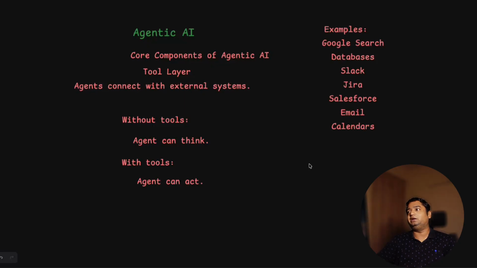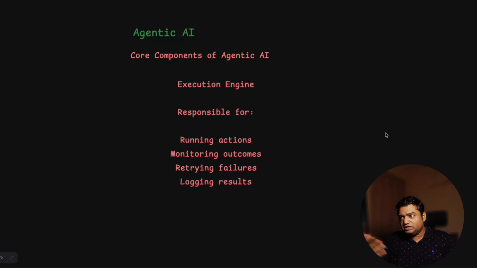So agentic AI can directly connect to each tool one to one, or it can connect to a few of the combined tools with the help of MCP. So the tool layer is very important. Now we'll go to the compute layer as a core component. So compute layer means the execution engine.